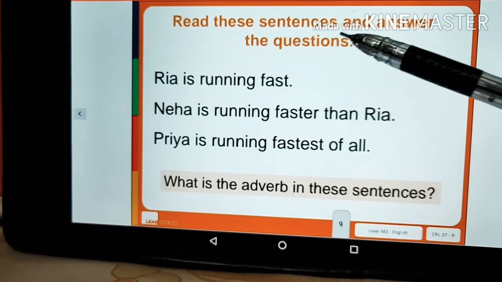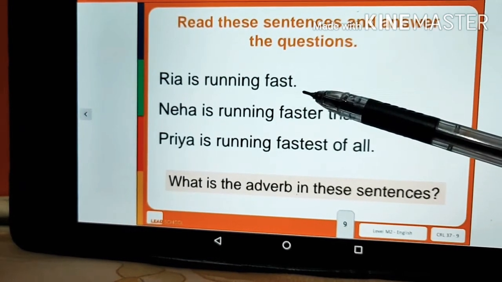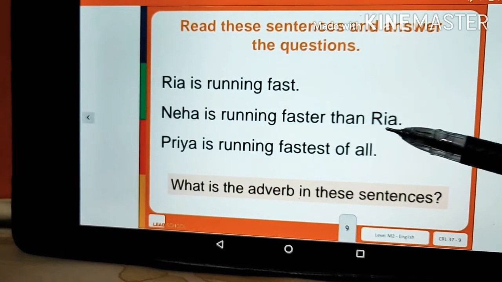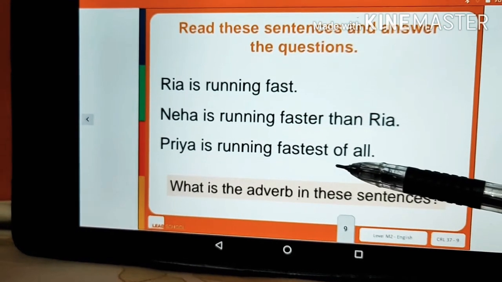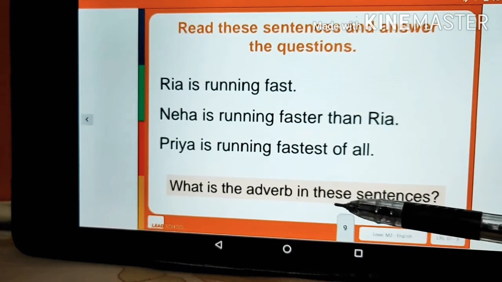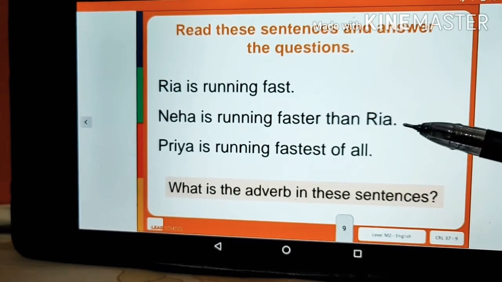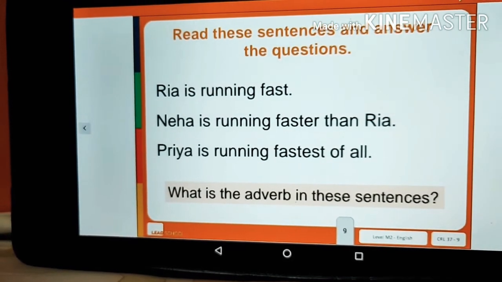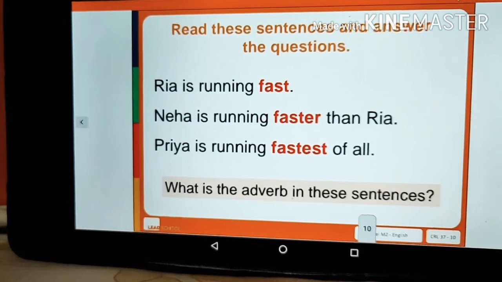Read these sentences and answer the questions. Ria is running fast. Neha is running faster than Ria. Priya is running fastest of all. What is the adverb in these sentences? You have read all three sentences. You have to tell what the adverb is in these sentences.